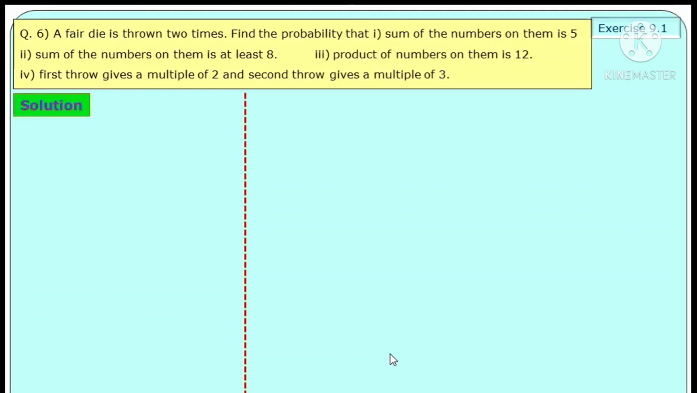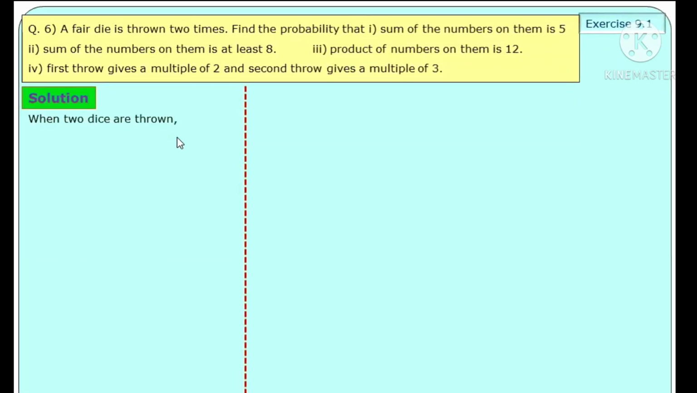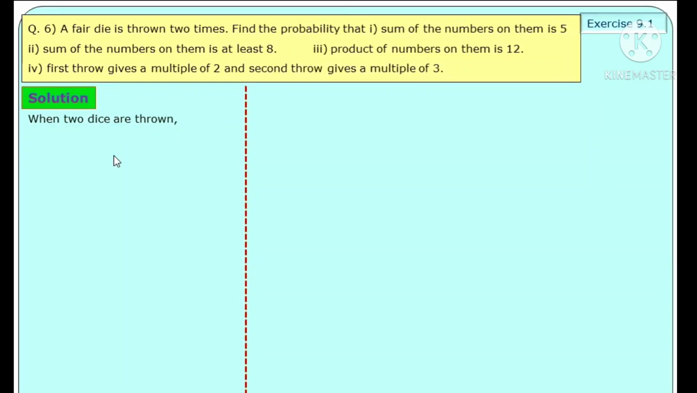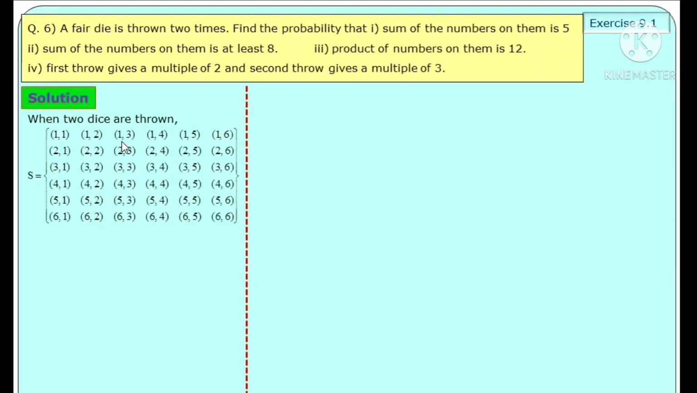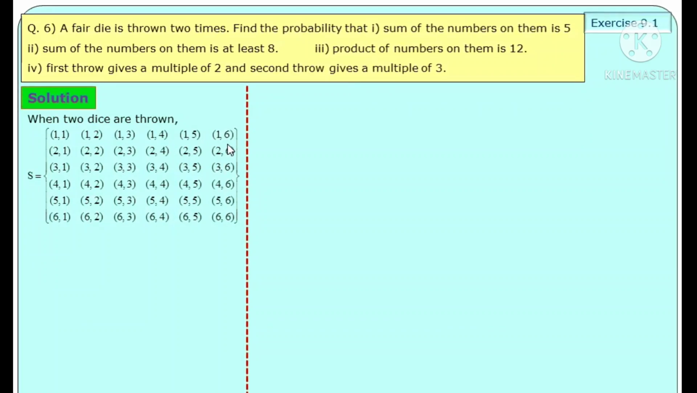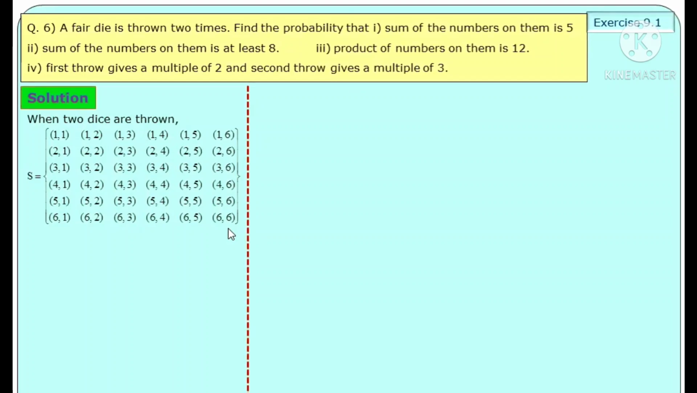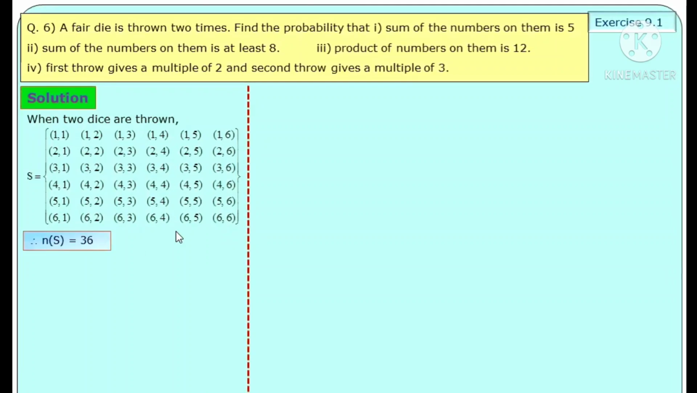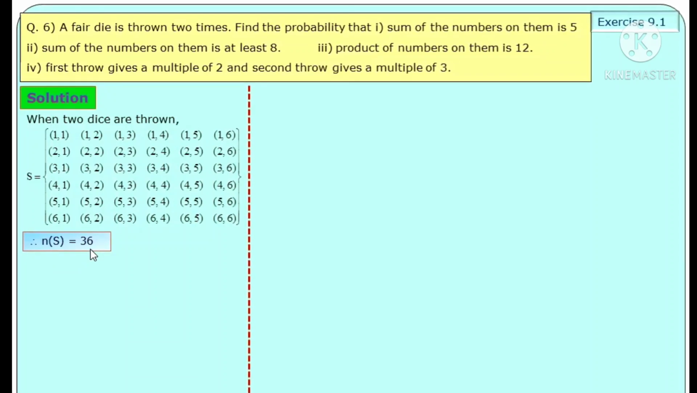Solution for the problem. Two fair dice are thrown. Outcomes of the sample space in pairs: 1 1, 1 2, 1 3, 1 4, 1 5, 1 6, up to 6 6. That is, the total number of outcomes is 36. So n of S is equal to 36.